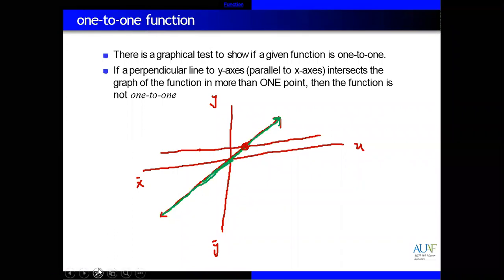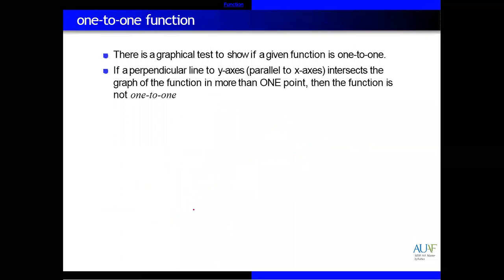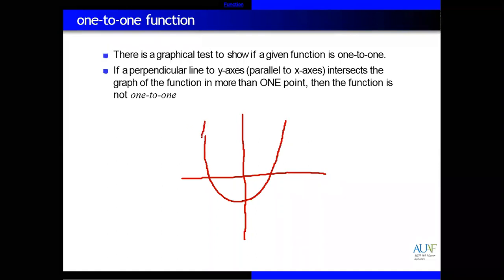If we draw another graph, like a parabola, and you draw a line perpendicular to the y-axis from here, you can see this line touches the graph at two different positions, first position and second position.